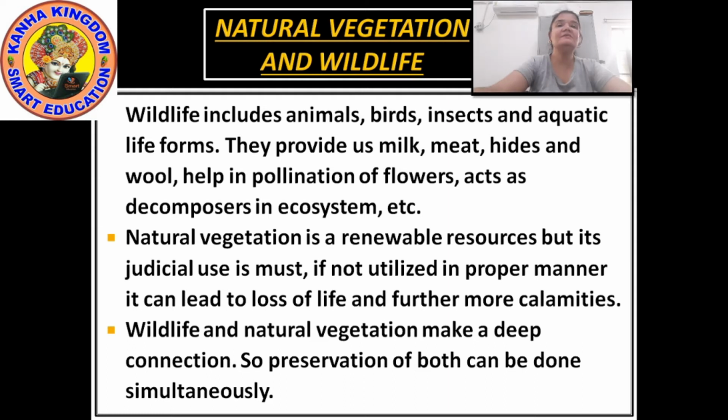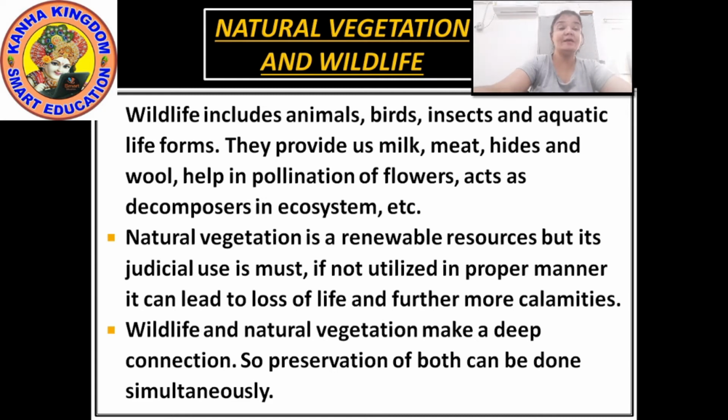Natural vegetation is a renewable resource, but its judicious use is a must. Though natural resources are given by nature, their usage should be done in a proper way. We know it is renewable and the trees will grow on their own, but still its use should be judicious.